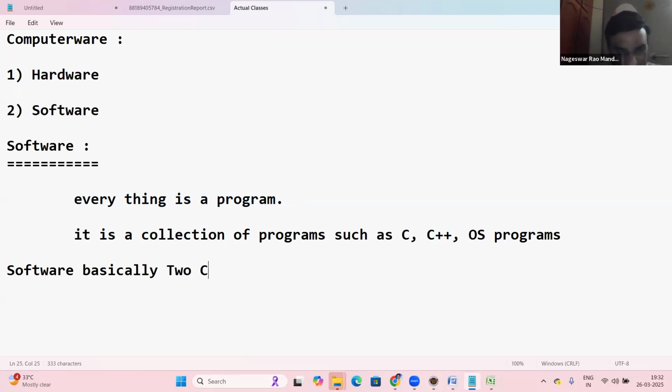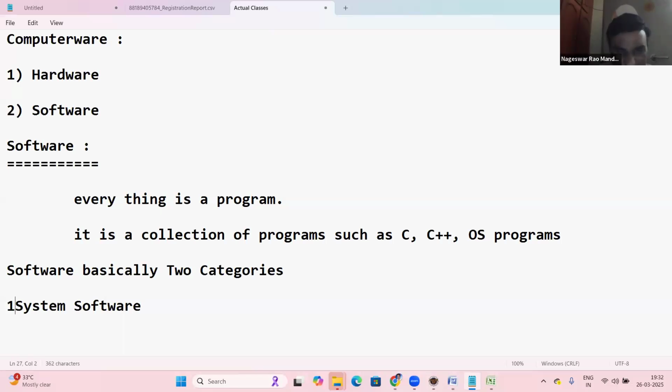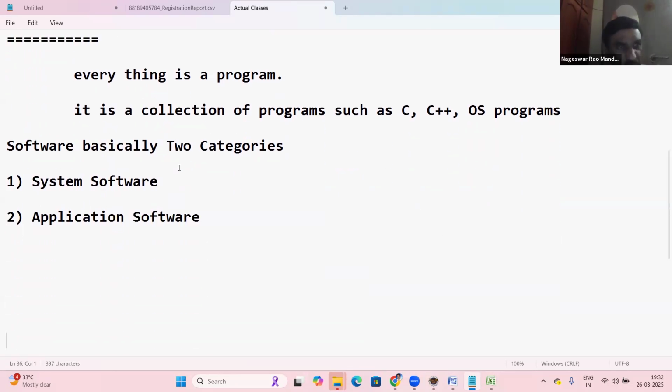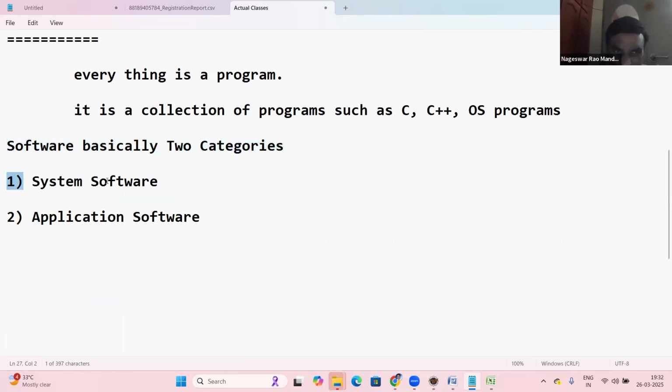Software basically has two categories. First one, system software. Second one, application software. System software and application software. Anyone have an idea, guys?